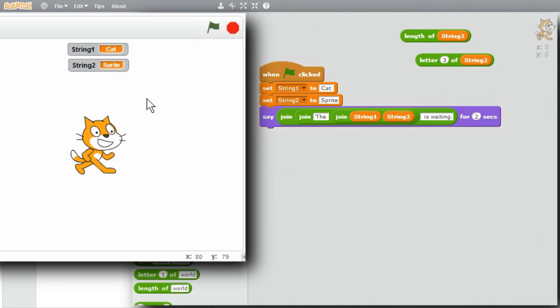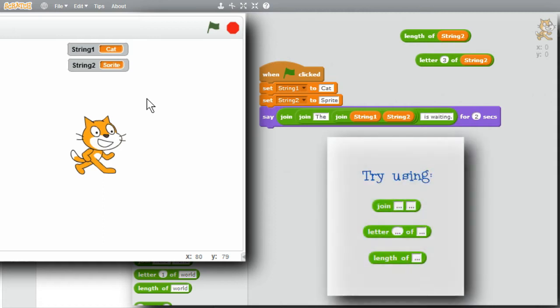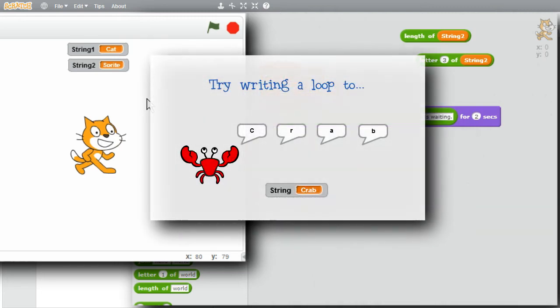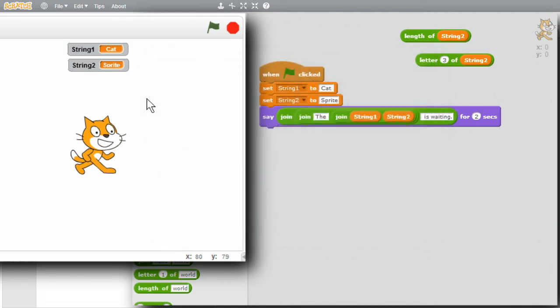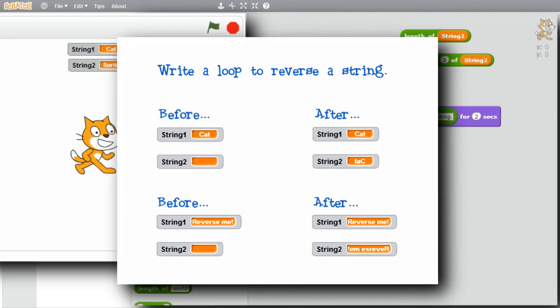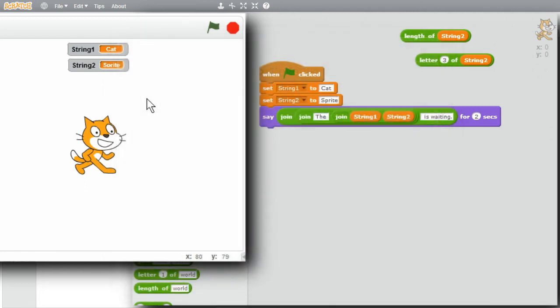I'm finished with this example and this challenge now. I want to encourage you to use the examples and get experience using string expressions. Try playing with the different operators you've just seen. Try using joins to make some new statements. And if you want a different challenge, try writing a loop that'll display all the letters in a string variable. Or if you want to try something even more challenging, write a loop that will leave string 2 having the value of string 1, but in reverse order. So if string 1 is cat, C-A-T, string 2 should end up being T-A-C. Have fun with the challenge.